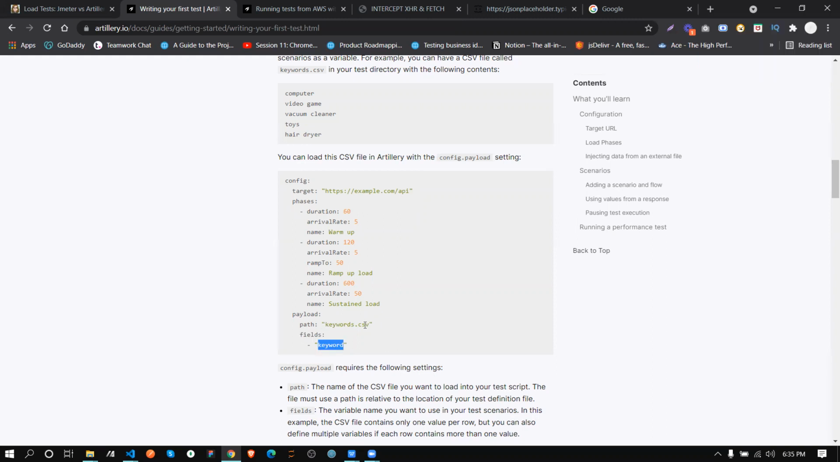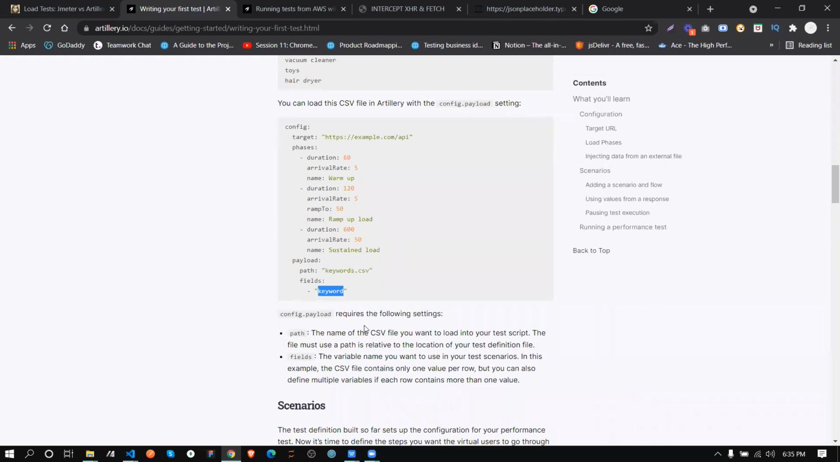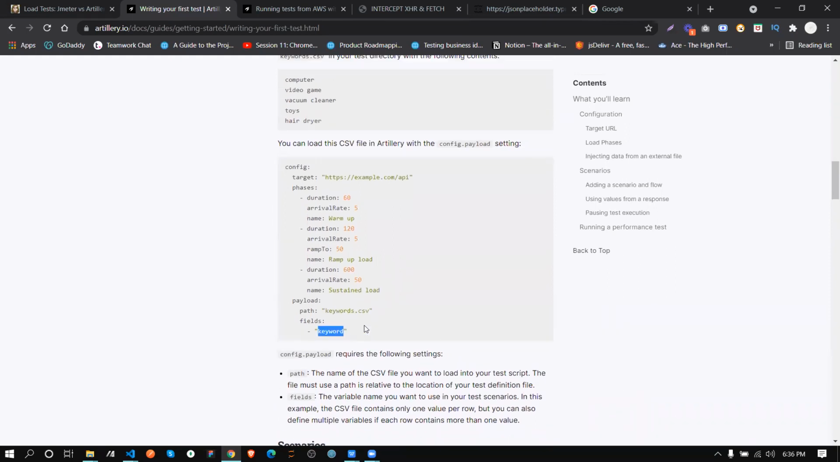Okay, both are the way we do it in JMeter. We record the script and add the CSV file here, right? Correct. From here it will take the data. Absolutely.